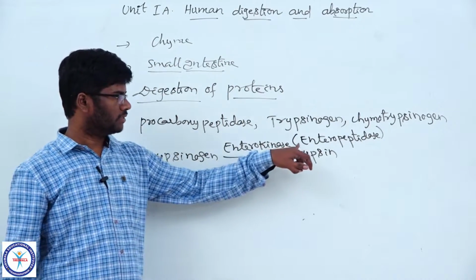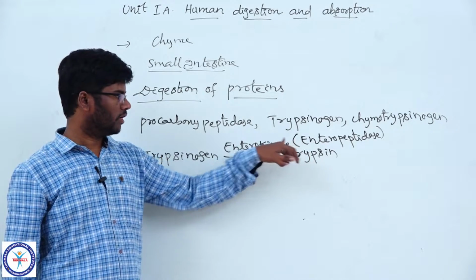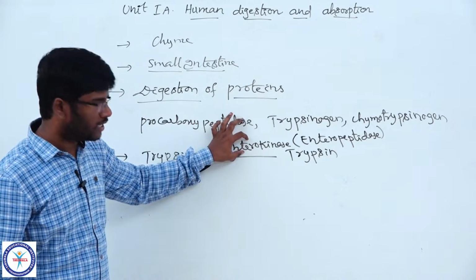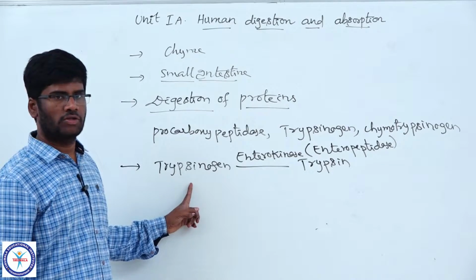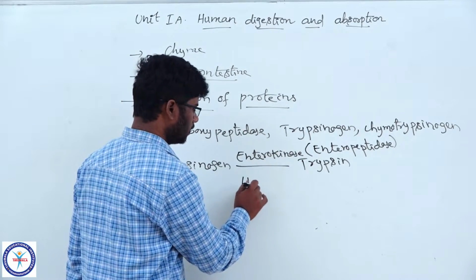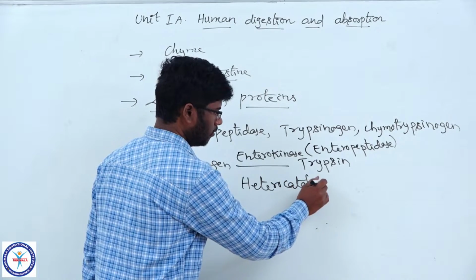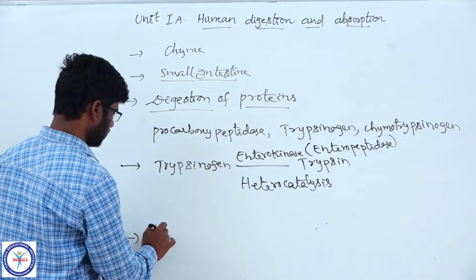The enteropeptidase is a proteolytic enzyme produced by the duodenal mucosa, also named enterokinase. This enzyme activator is produced by the intestinal juice but activates an enzyme of the pancreatic juice. Trypsinogen is converted into trypsin. This process is called heterocatalysis.